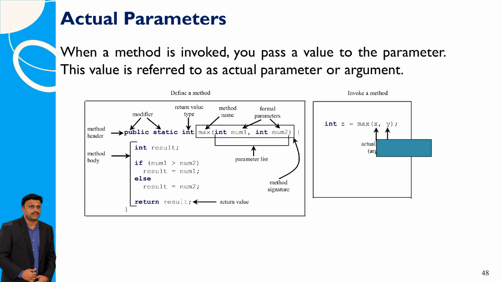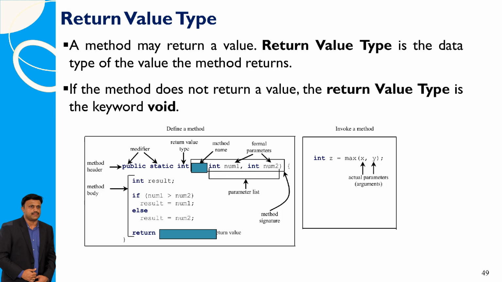In Java, actual parameters are the values passed to a method when it is called, providing the specific data for the method to use during execution. The return value type of a method defines the type of value it returns. If a method does not return a value, it uses the void keyword.